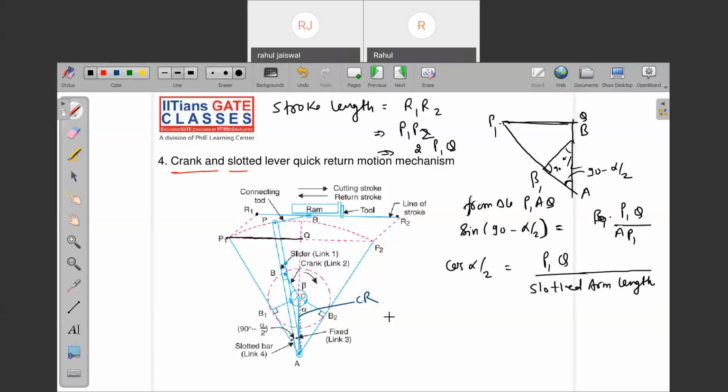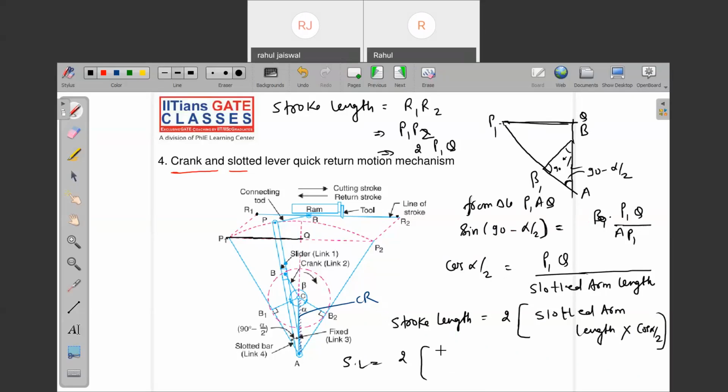So what I can write, P1Q, that is final stroke length formula, 2 times of P1Q. And P1Q from this particular equation, what I can write? Slotted arm length into cos alpha by 2. Further, stroke length can be written as 2 times of, I am writing slotted arm length into cos alpha by 2. From this diagram, that is A, B1 and B, from this triangle, what is the cos alpha by 2? R by L, yes or no? R by L. So what is the stroke length?